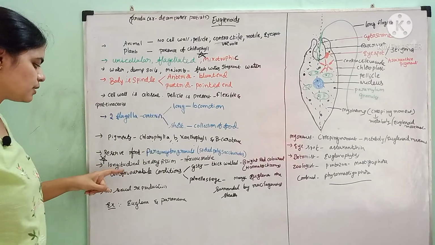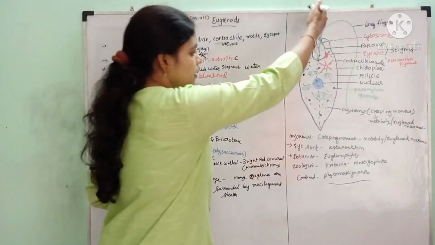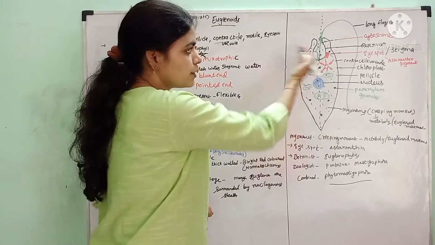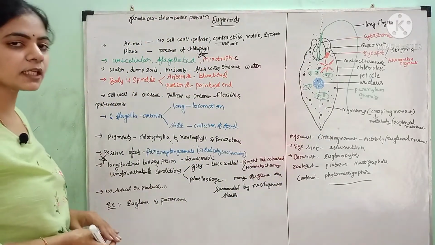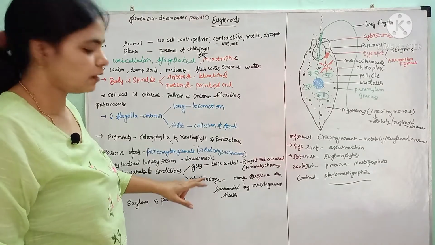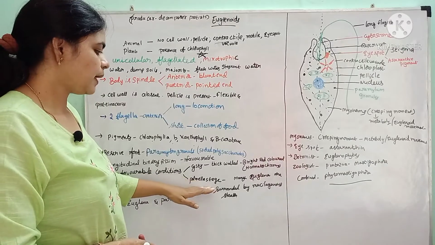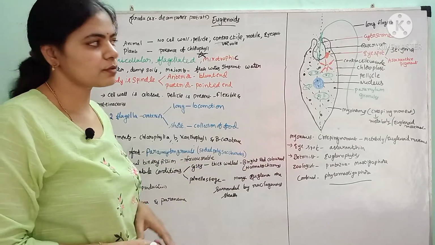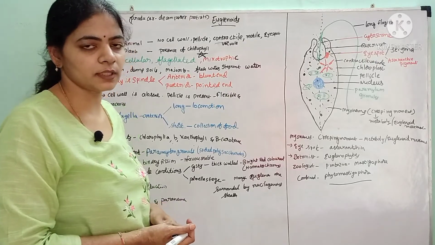During favorable conditions, they exhibit longitudinal binary fission. That means longitudinally one euglena is divided into two separate daughter euglena cells. Whereas in unfavorable conditions, they exhibit cyst or palmella stage. The palmella stage is so many euglena collected together and a mucilaginous sheath is formed around that.